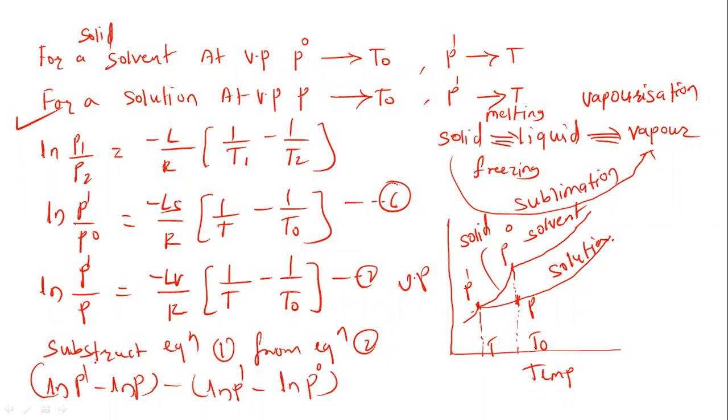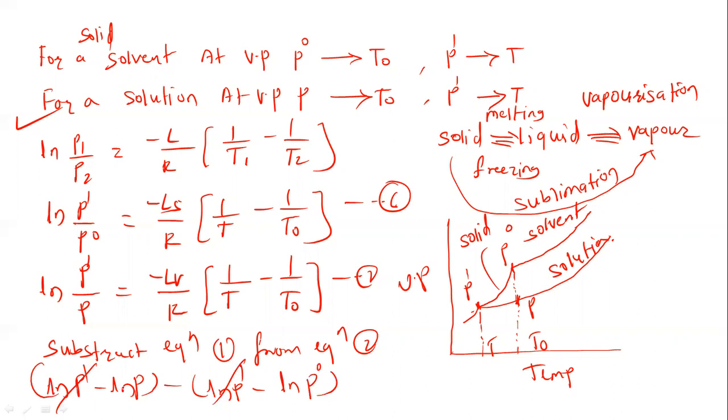Now this gets cancelled, and minus minus plus, so this is positive here. We are getting here this having a negative sign.